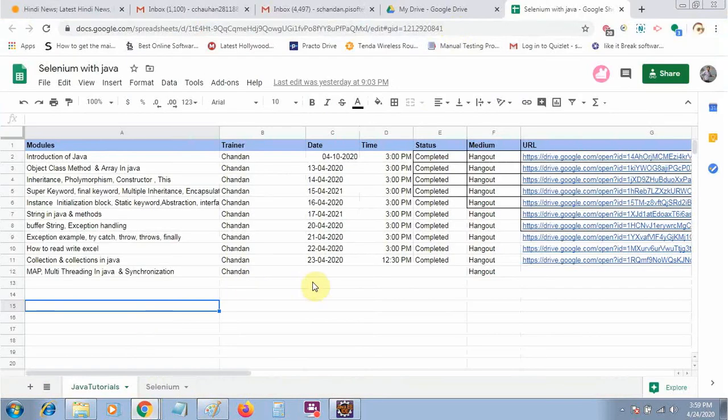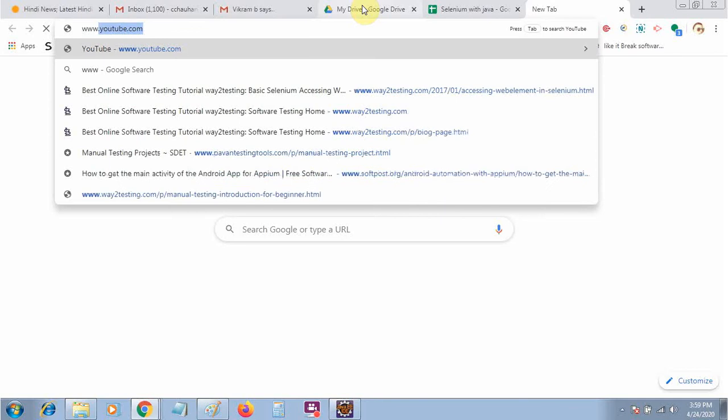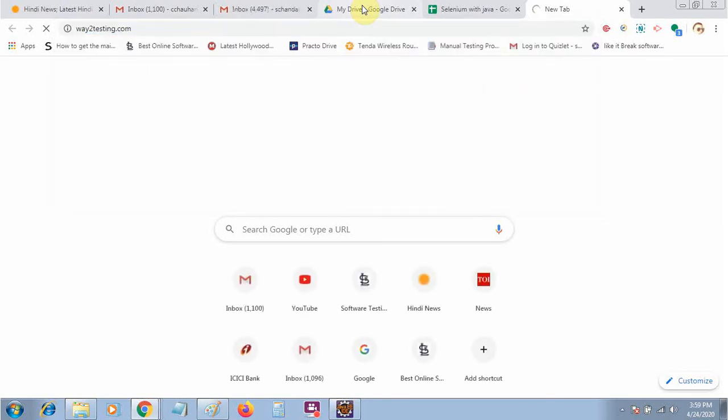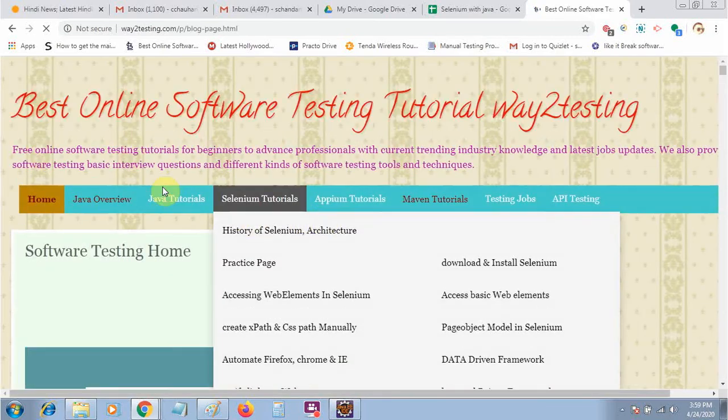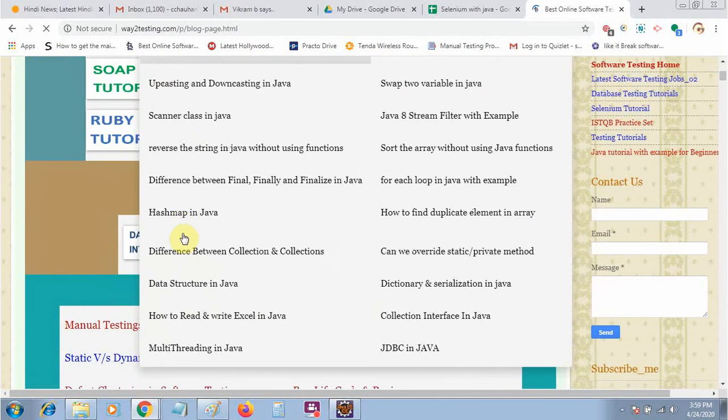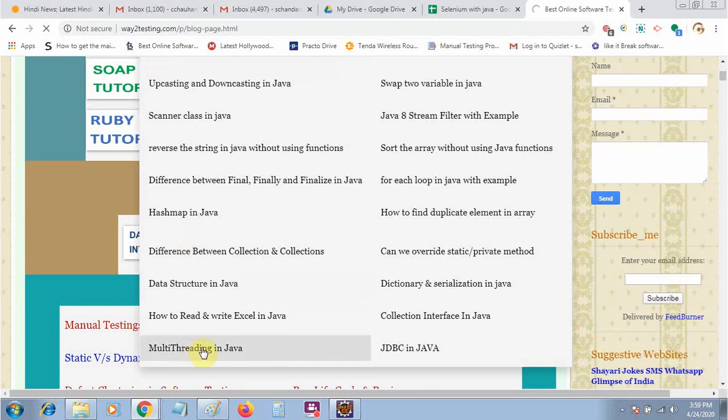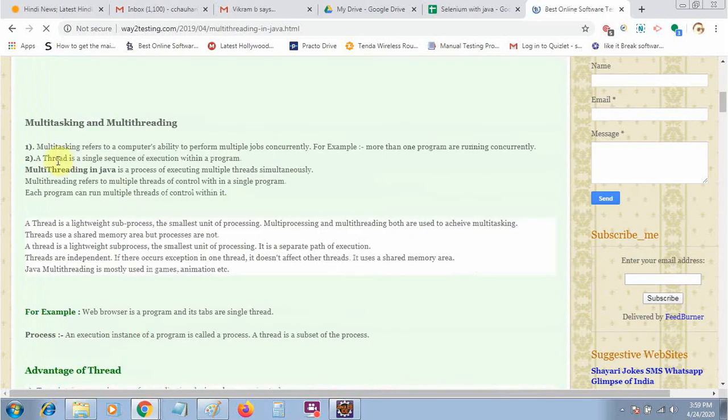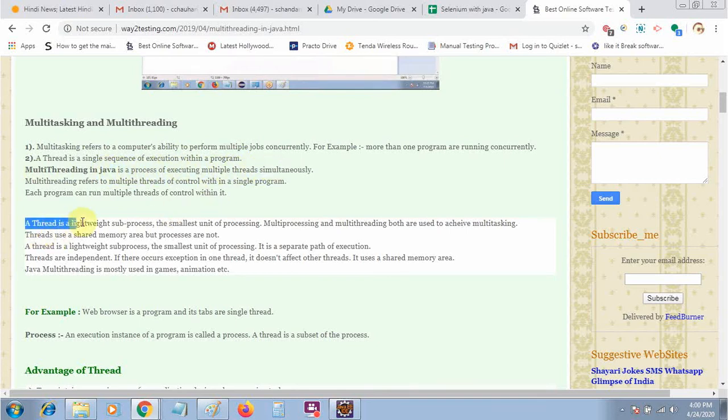A small theory part is also available on my website. Let me open my website. Here I have given the complete theory part. To go deeper into the theory, you can go there. In the last topic, I discussed multithreading. If you open this one, multitasking refers to the computer's ability to perform multiple jobs concurrently. A thread is a single sequence of execution within a program. Multithreading in Java is the process of executing multiple threads simultaneously. A thread is a lightweight sub-process, the smallest unit of processing.